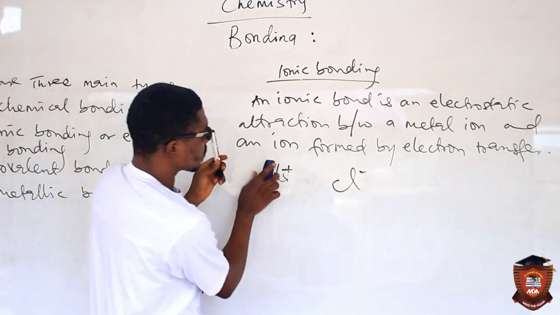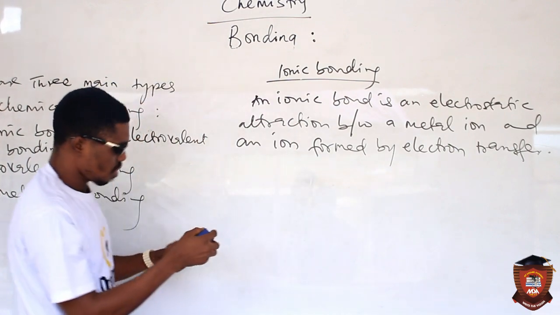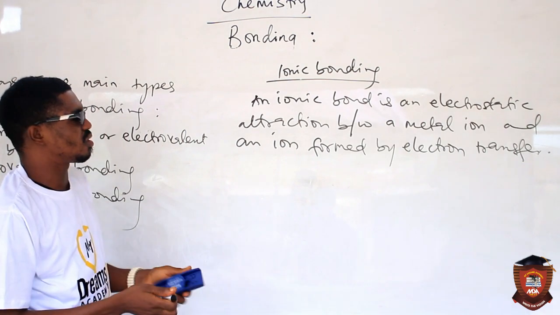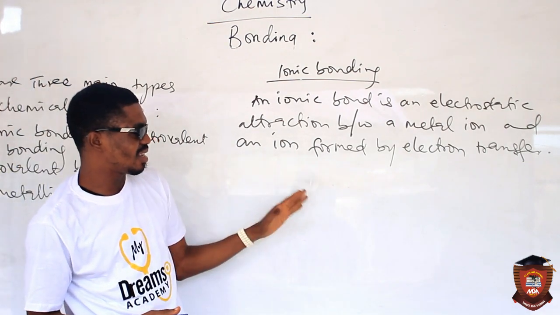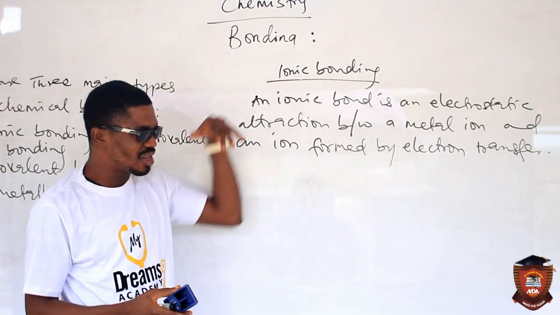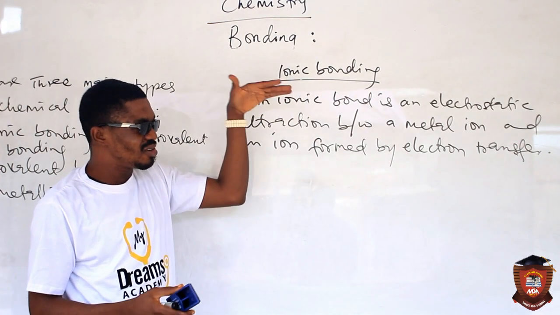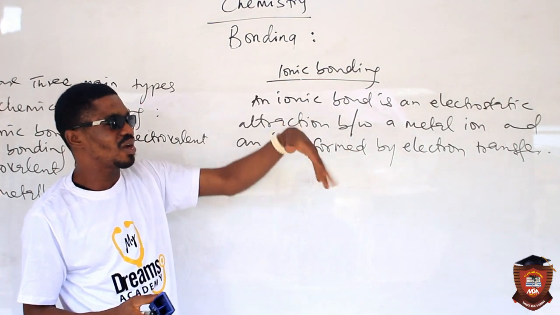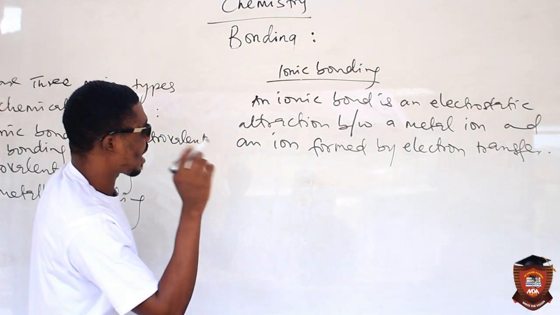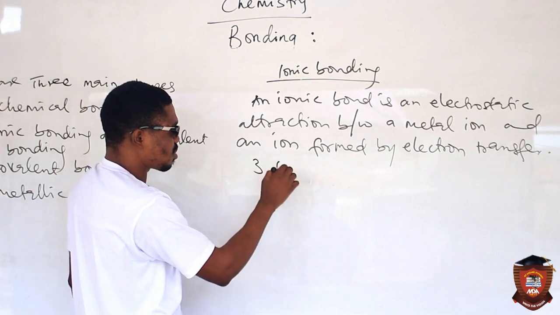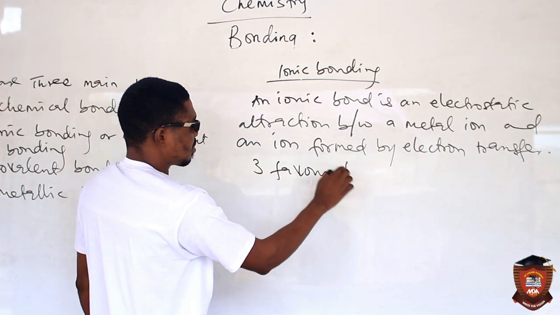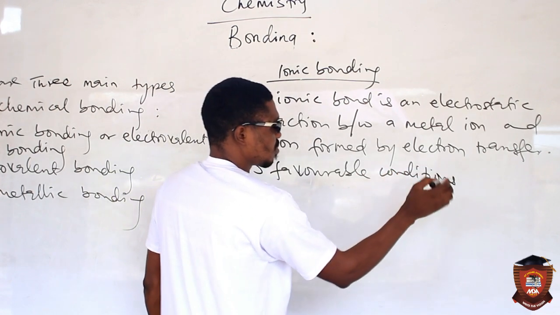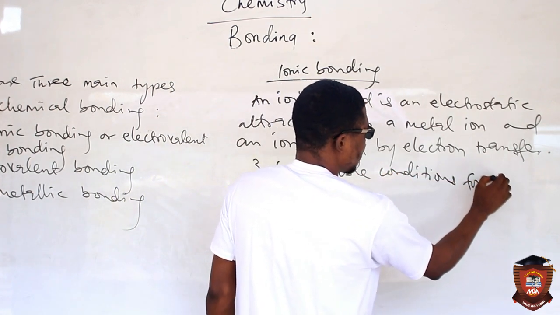Now, as you have seen, ionic bond is not all about knowing just the ionic bond. We must know the conditions, because it is easy saying that sodium can transfer an electron and chlorine will gain it. How do we know the possibility of a metal transferring an electron and the possibility of another one gaining it? So we now have 3 favorable conditions for ionic bond formation.